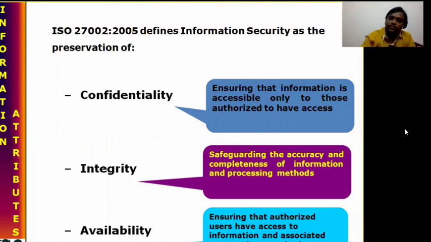And who is the boss here? The entire thing comes under the boss, the chairman. The chairman has the complete responsibility to decide who can access and what kind of information, and to make restrictions. That will make confidentiality. That means the information is accessible only to those people who are authorized.